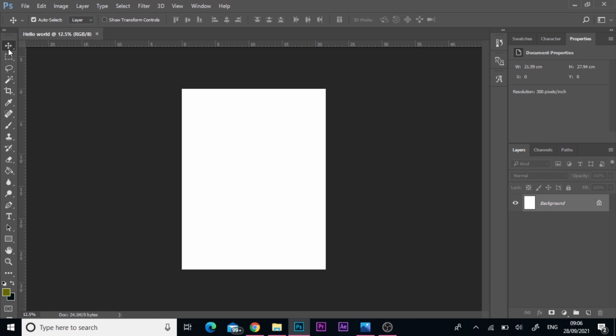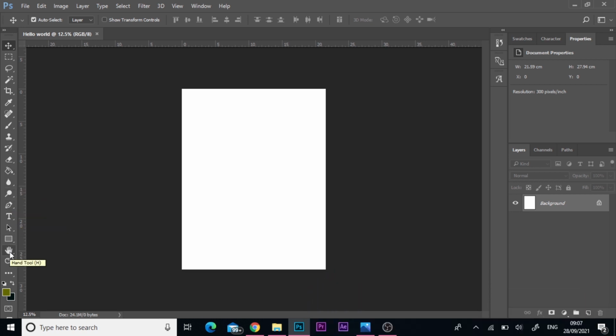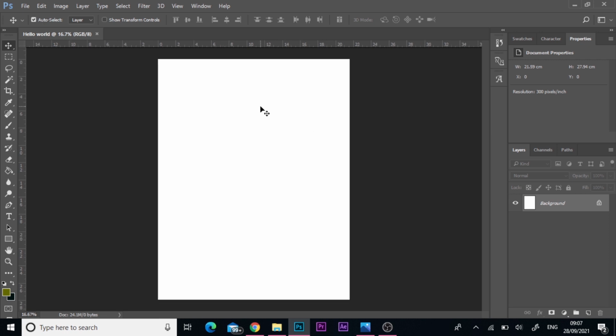This is the move tool, that is called the rectangular marquee tool. That is called the lasso tool, the magic wand tool, crop tool, eyedropper tool, spot healing, brush tool, clone stamp, history brush, eraser tool, paint bucket, blur, dodge, pen, type tool, the hand tool, the zoom tool. So this white area, let me zoom in so that you can see. This white area is called a canvas, and that is the working area.